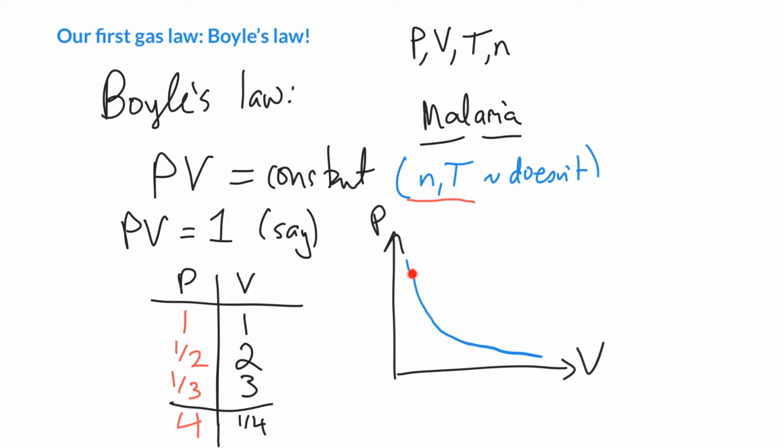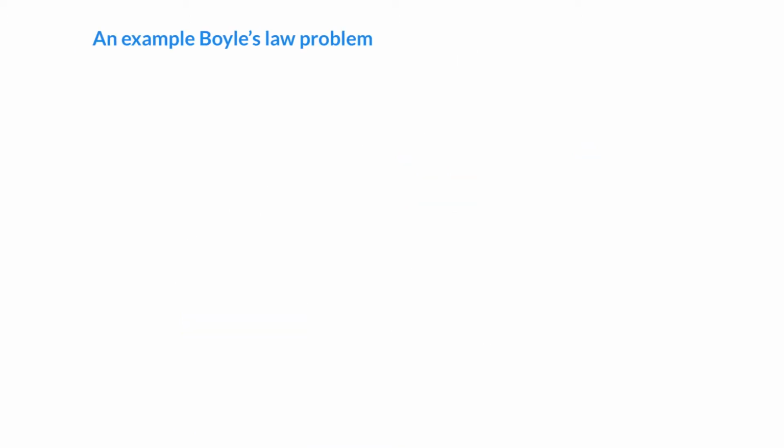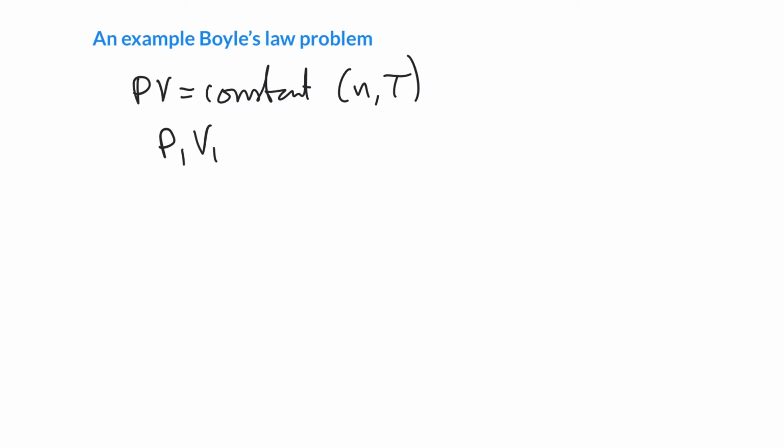As we compress things, they tend to increase in pressure, as long as the amount of gas and the temperature does not change. So we can set up a Boyle's law problem, and actually this is one we said earlier, PV equals a constant, and we remind ourselves that number of moles and temperature must not change. And so we can write this mathematically as P1V1, where the ones represent the initial pressure and the initial volume. Well, if we change it and we measure the pressure and the volume after, which we'll write as P2 and V2, then they should be exactly equal to each other.